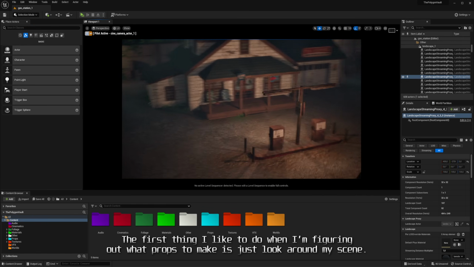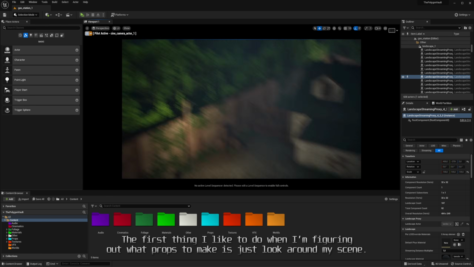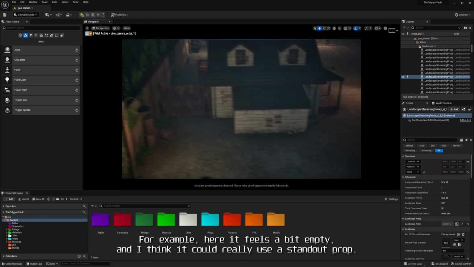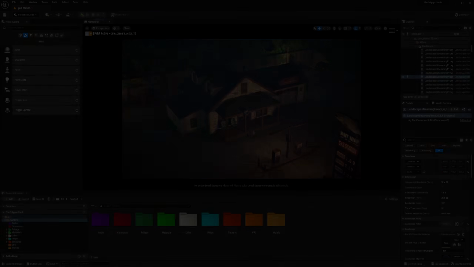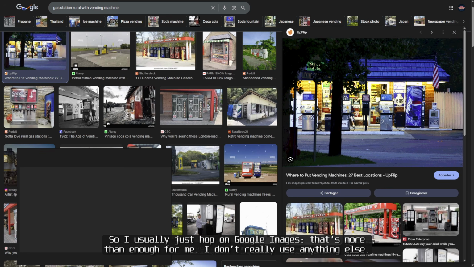The first thing I like to do when I'm figuring out what props to make is just look around my scene. For example, here it feels a bit empty, and I think it could really use a standout prop. Just like our vending machine. So I usually just hop on Google Images. That's more than enough for me, I don't really use anything else.